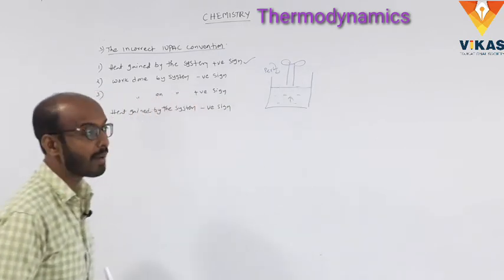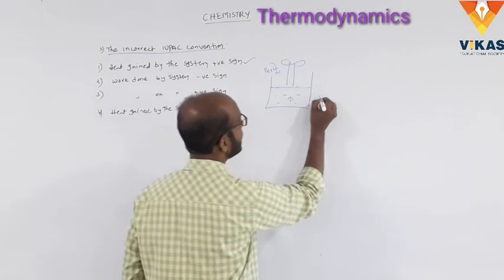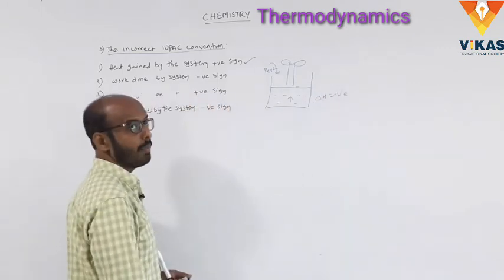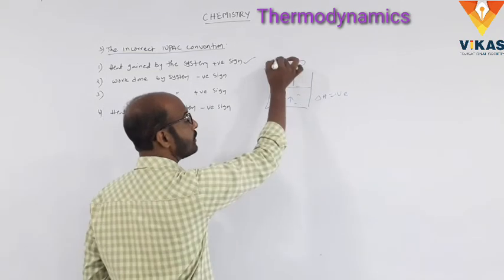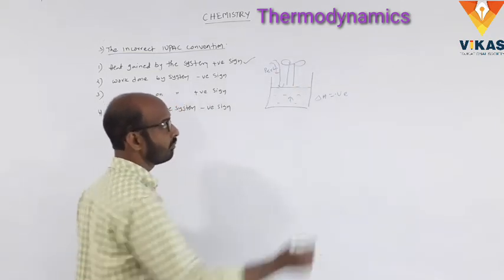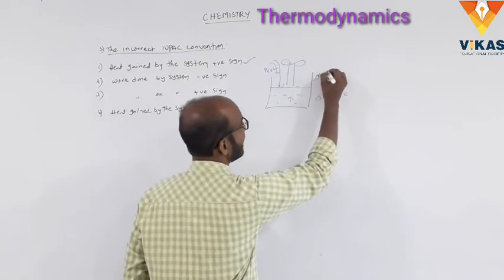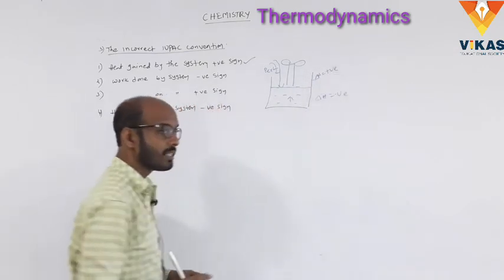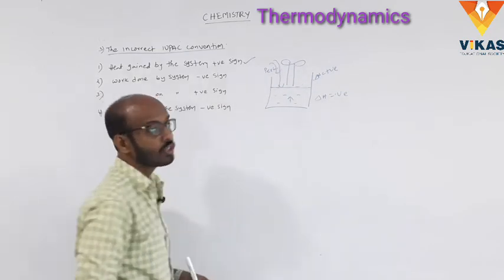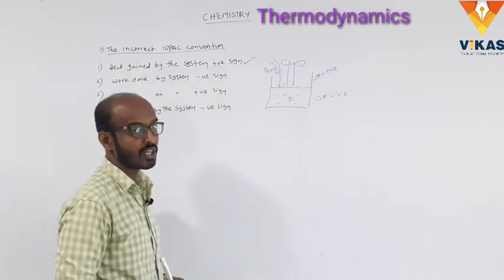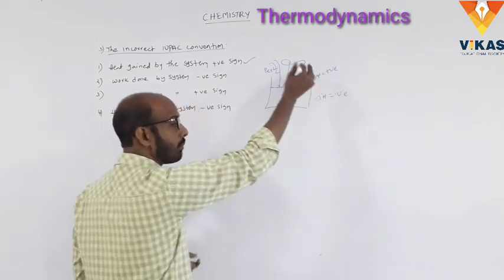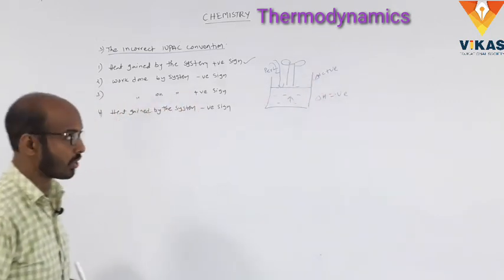Here the work is negative. In case P external pressure pushes down the piston, that is positive. Pushing down the piston is called compression. Pushing up the piston is called expansion. In the expansion, it is negative. In the compression, it is positive.